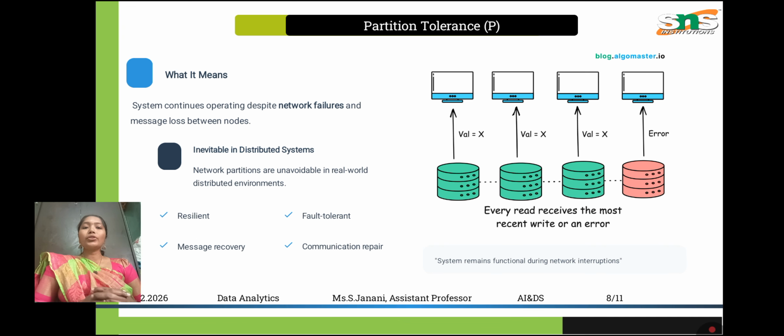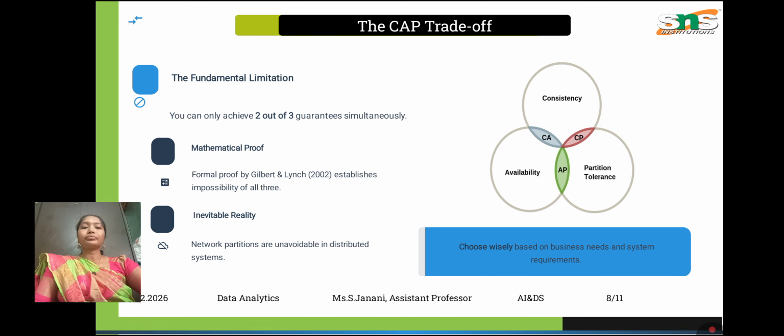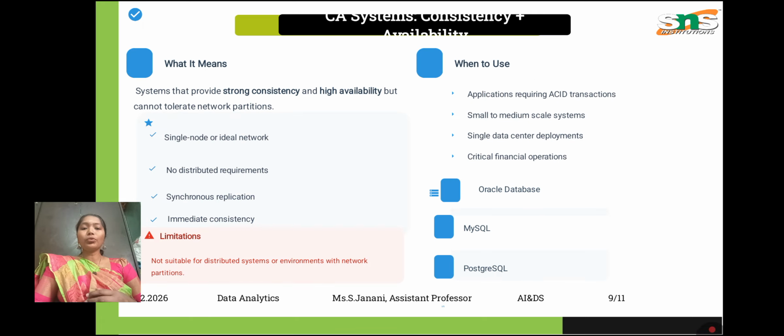Next we are going to see partition tolerance: the system continues operating despite network failures and messages lost between the nodes. This is the network partition. This is the CAP trade-off, with a mathematical proof of inevitable reliability limits: you get two out of three guarantees.